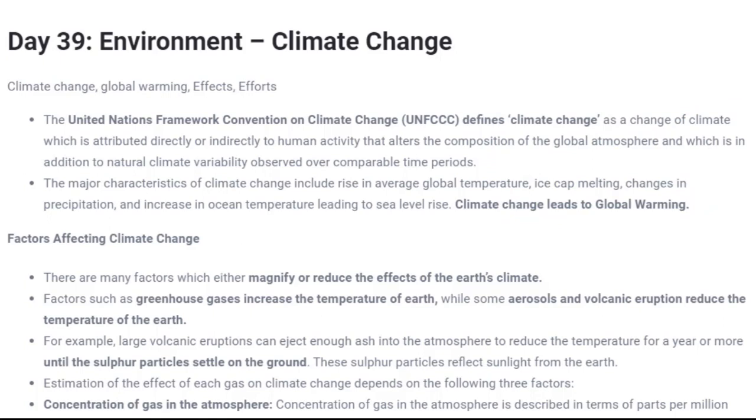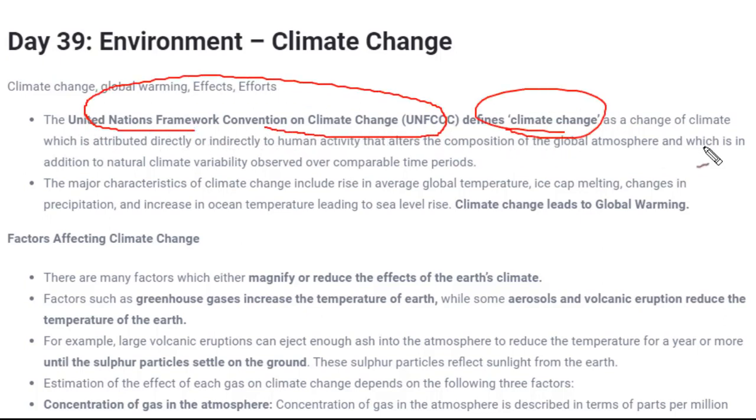Now we learn the definition of climate change. The United Nations Framework Convention on Climate Change is an international organization. It defines climate change as a change of climate which is attributed directly or indirectly to human activity that alters the composition of the global atmosphere, and which is in addition to natural climate variability observed over comparable time periods.